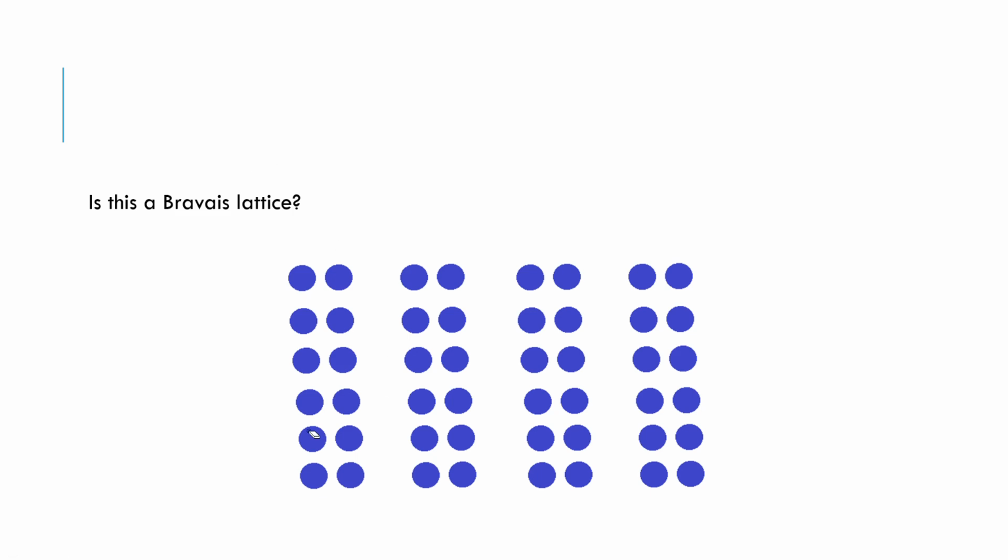Here is a second exercise. Is this a Bravais lattice or not? The way to identify if a particular crystal structure is a Bravais lattice is to look at a particular atom and identify if its neighborhood is the same. If I mark this, and here this distance is less and this distance is more, that doesn't mean this is a Bravais lattice. It should have all the atoms at equal distance around it. But if I consider these two atoms together as one lattice point, it has a similar environment.